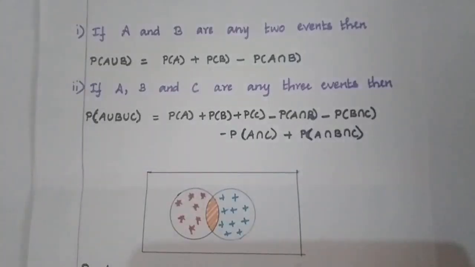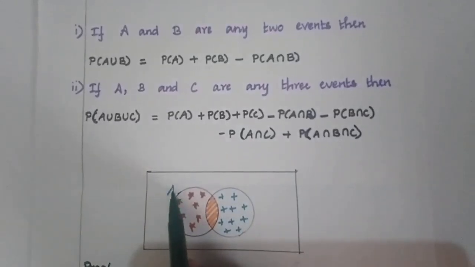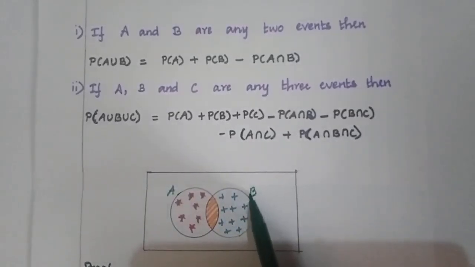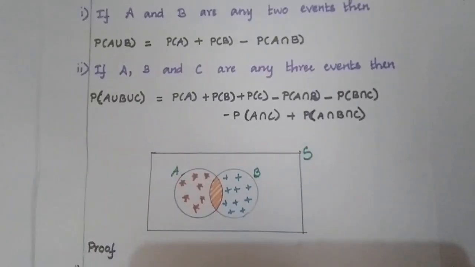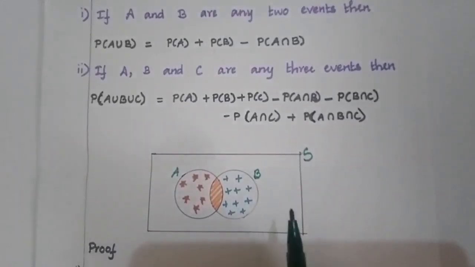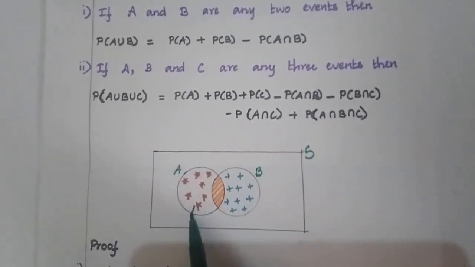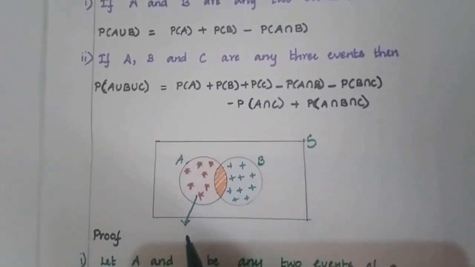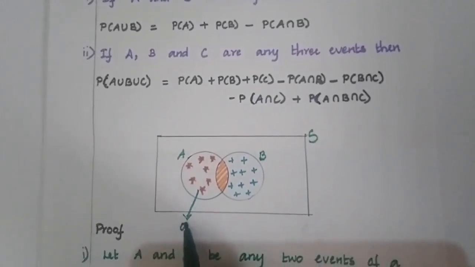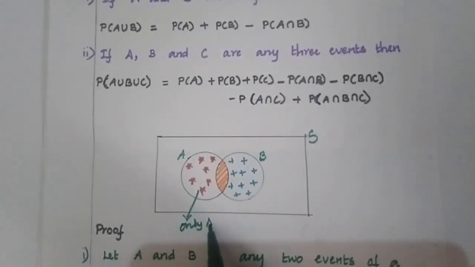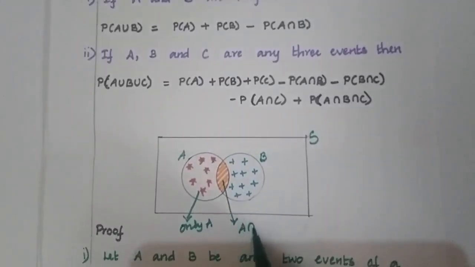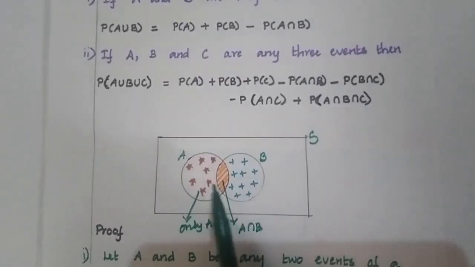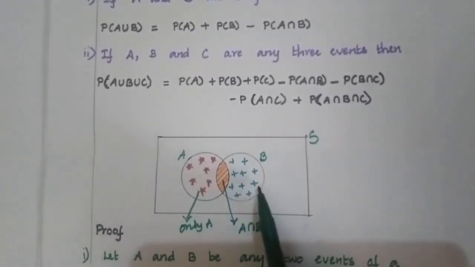Look at this Venn diagram. Here A and B are two events in a sample space S. This portion is only A. And this one is A intersection B, the part that is common between A and B. This is A intersection B.